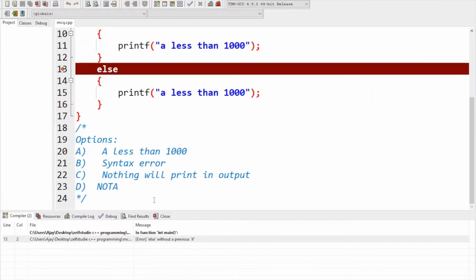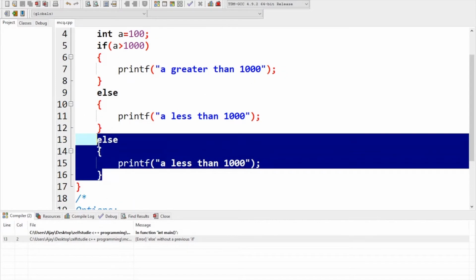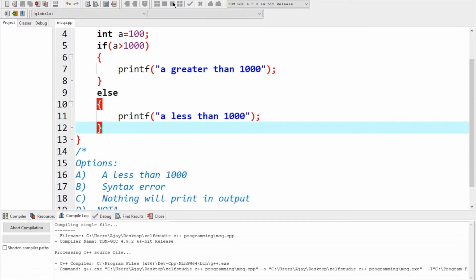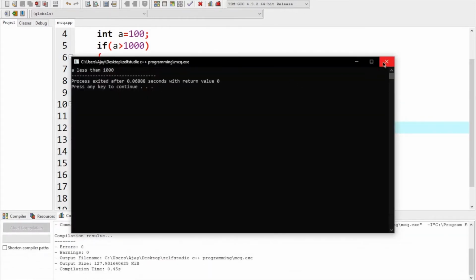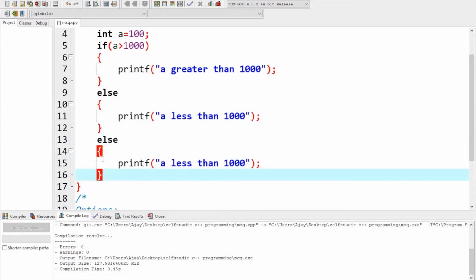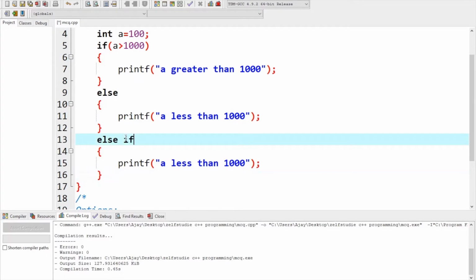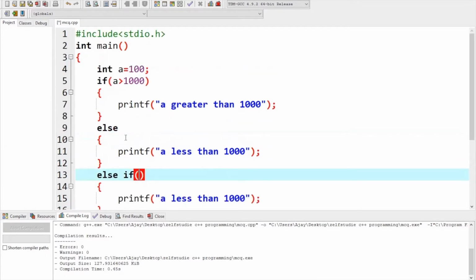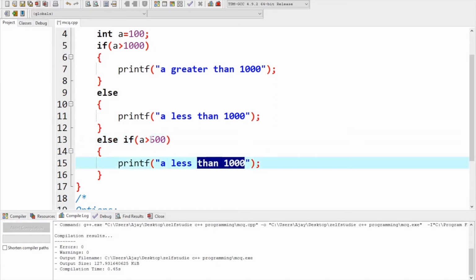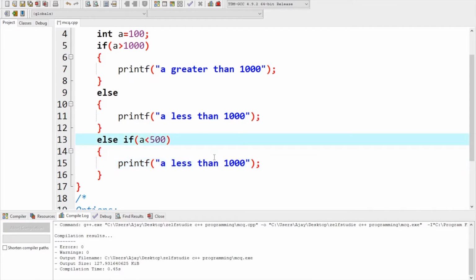So what if I remove this else? Will it print correctly? Let's see. Yeah, a less than 1000. And if I want to print this one also, what should I do? You have to use else if. Else if a less than 500, print a less than 500.